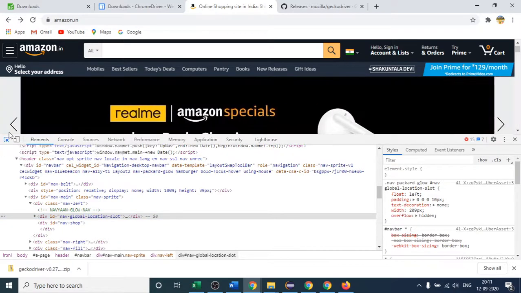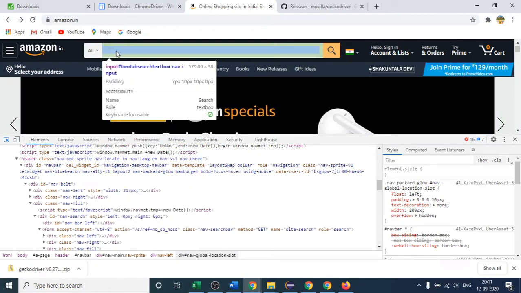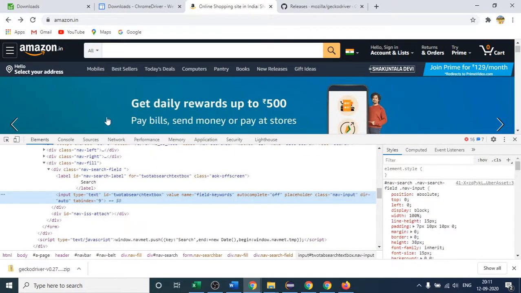After I click this, come here slowly and then click here. Click this box. I have clicked it, and after that you will see the coding part of this text box. I hope you all know how I came here. Is it clear to everyone how I get the coding behind that text box by clicking on inspect?